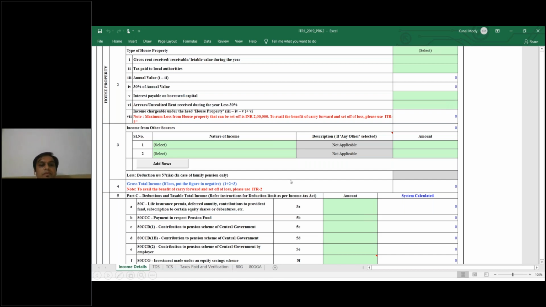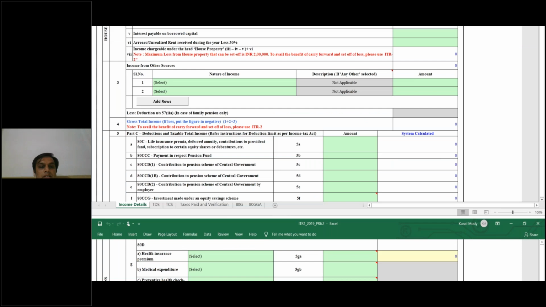Gross total income in loss. There is income from other sources also. Here also you have to put all your income from other sources: bank interest, bank dividends, and any other information like dividend from listed companies, dividend from cooperative banks. There are different cooperative banks run with different motives. If you are a member of them, you will receive dividend from cooperative banks and that is taxable. So you have to put in this nature of income and write the amount also.